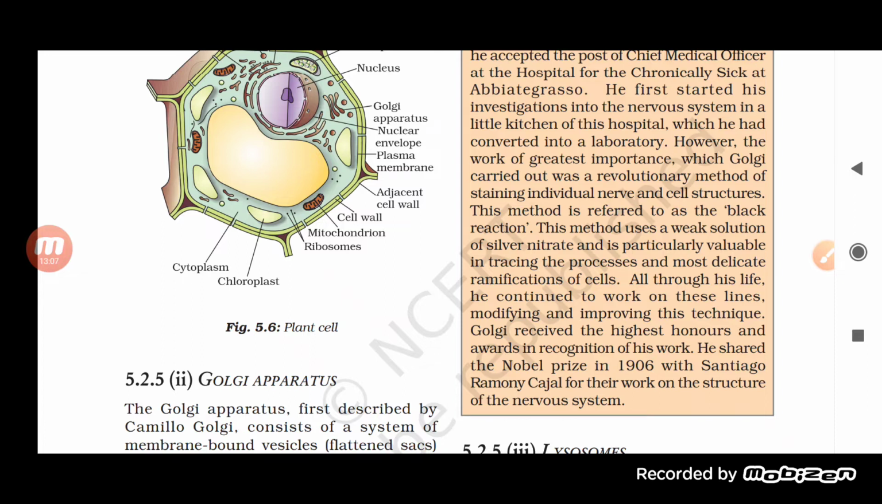Golgi received the highest honor and award in recognition of his work, and he shared the Nobel Prize in 1906 with Santiago Ramón y Cajal for their work on the structure of the nervous system. All through his life, he was working as a medical officer. He studied medicine, and then he started working in a hospital. In all these things, he was researching the nerves. He had developed a very good idea for staining,